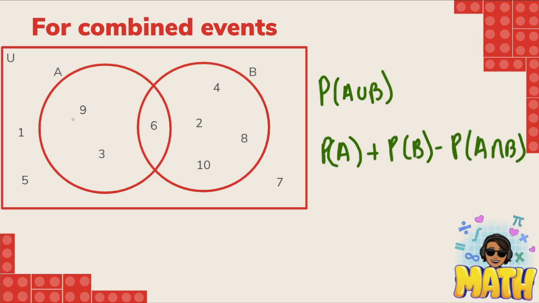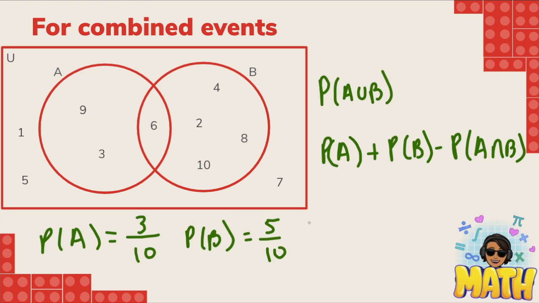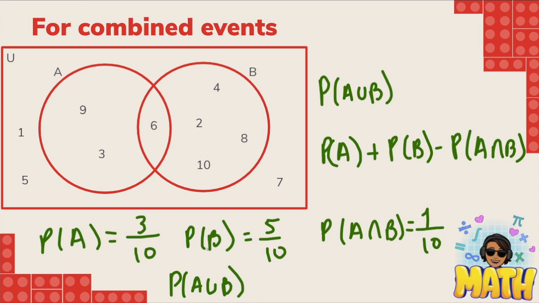If we have the Venn diagram, just counting how many elements we have in the union is going to be easier. But if we just have that the probability of A is equal to 3/10, and we know that the probability of B is equal to 5 over 10, and we know that the probability of A intersected B is equal to 1 over 10, we can find the probability of the union A united B by adding the probability of each one and subtracting the probability of the intersection.